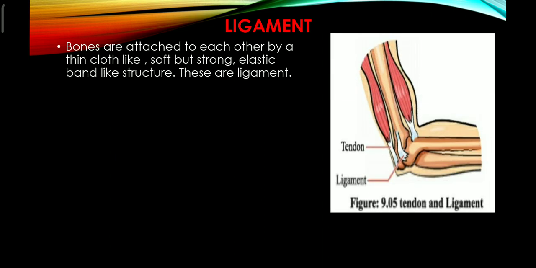Now let's discuss some important features of the ligaments. Ligaments have some important properties or features. Bones are attached to each other by a thin cloth-like, soft but strong, elastic band-like structure. These are called ligaments.